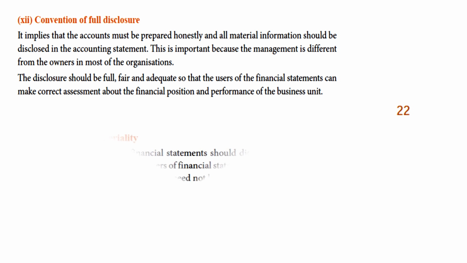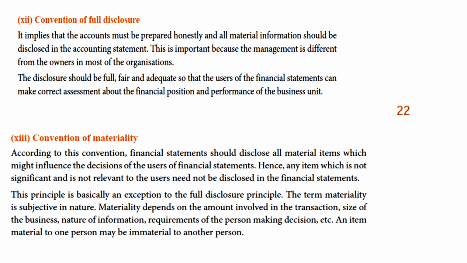Okay, next one, convention of materiality. According to this convention, financial statements should disclose all material items which might influence the decision of the users of financial statements. Hence, any item which is not significant and not relevant to the users need not be disclosed in the financial statements. This principle is basically an exception to the full disclosure principle.